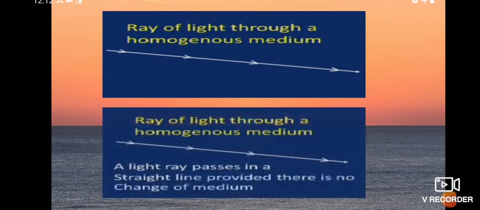A light ray passes in a straight line through a homogeneous medium, provided there is no change of medium. Only when there is no change in medium does the light ray travel in a straight line.